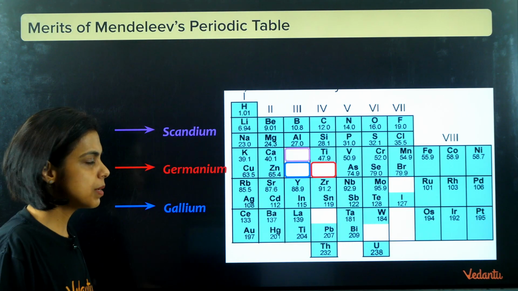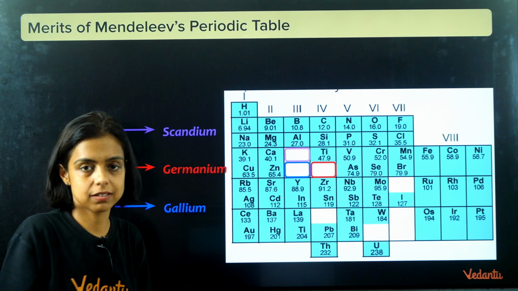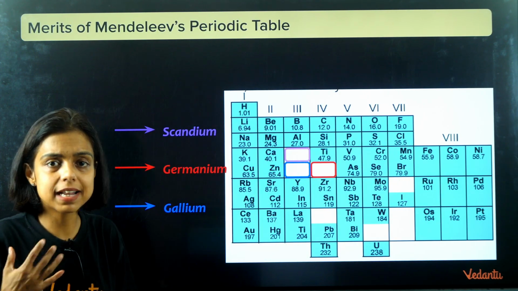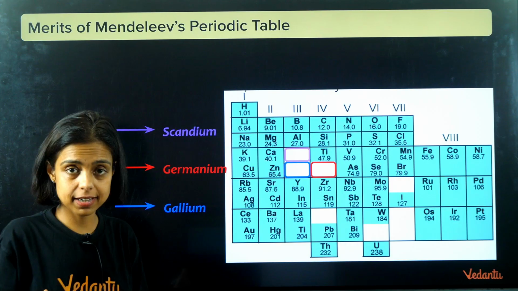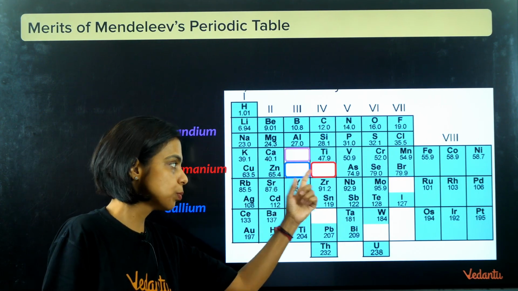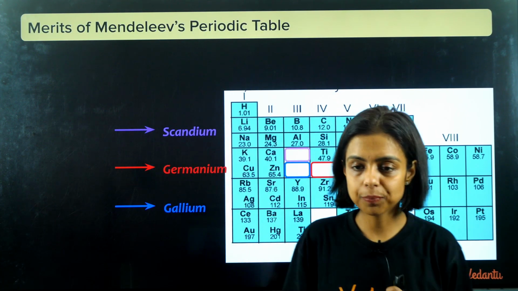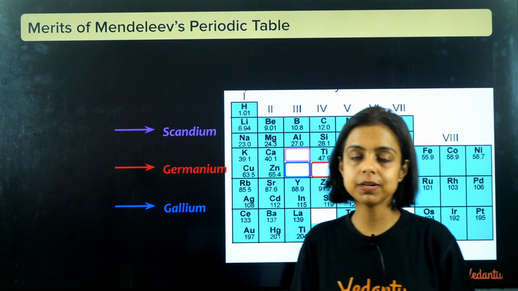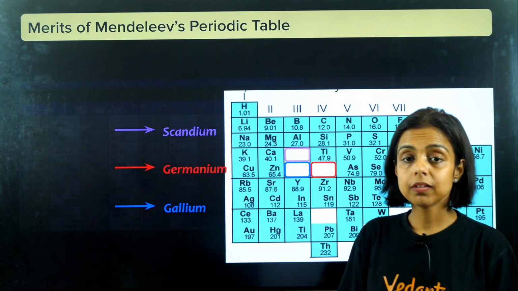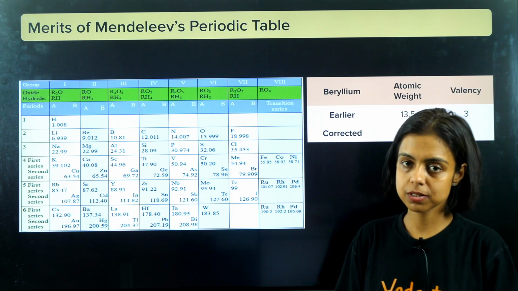Right? So he said there must be some element having similar property to that of aluminium, which should be placed here. There has to be certain element, not discovered yet, having similarity in property to silicon, and it should be placed here. Right? So these are Eka aluminium and Eka silicon, the elements that were predicted. He predicted the discovery of certain elements.